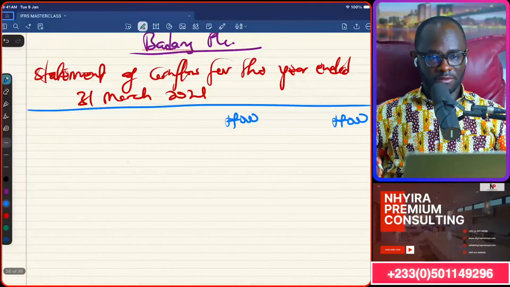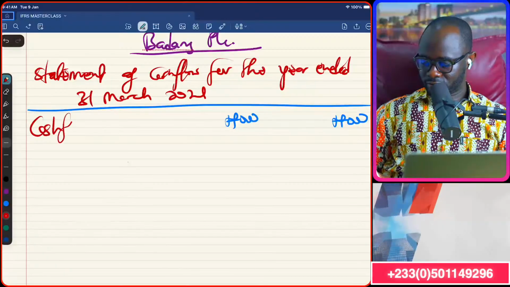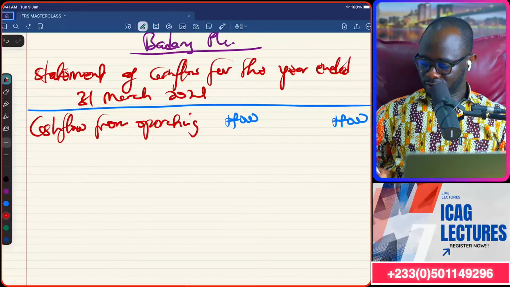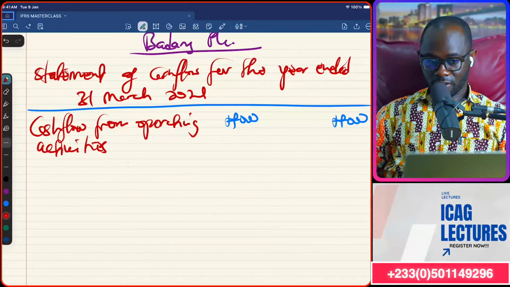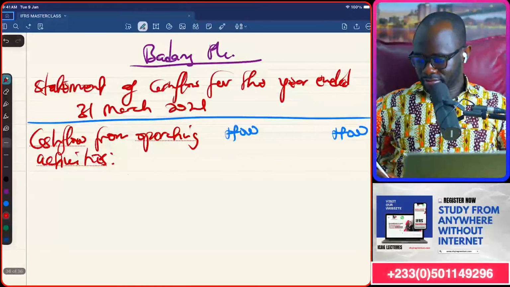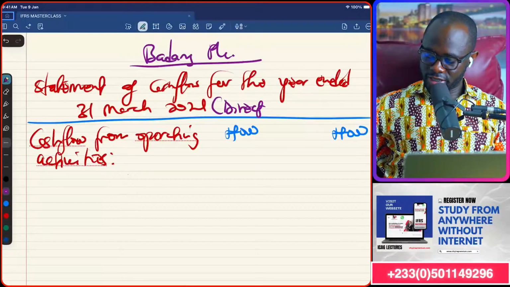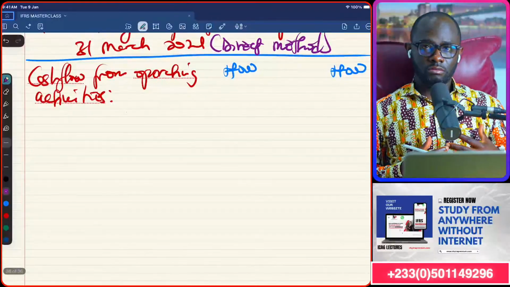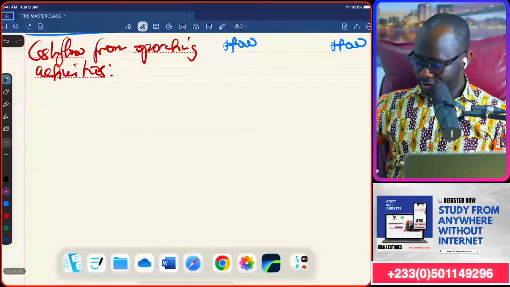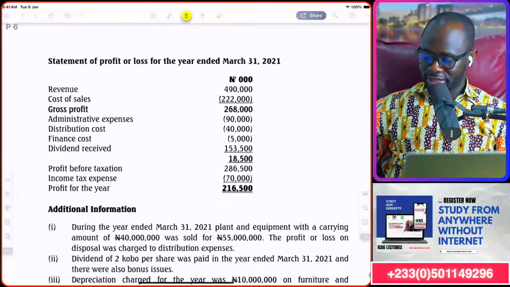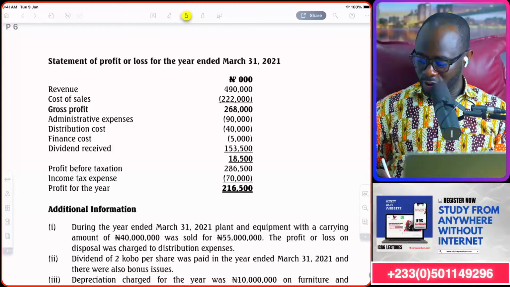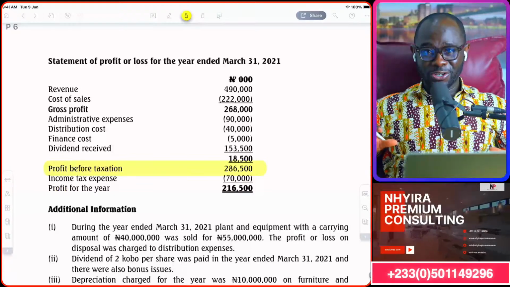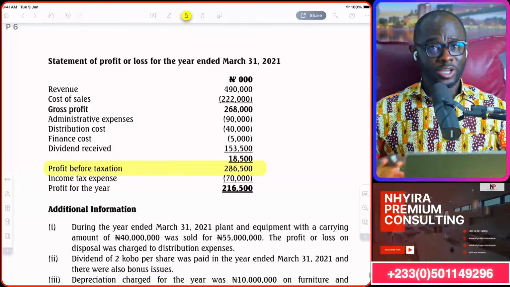As always, we're going to start from cash flow from operating activities. So cash flow from operating activities. So here we are using direct method. Unlike the indirect method where you're going to start with your profit before tax. So if we go back up, you see the statement of profit or loss for the year. We would have said, oh, let's start with a profit before tax figure. But that's not what we're going to do here, because the direct method is different, so the flow is going to be different.